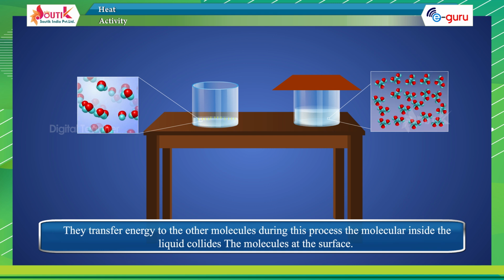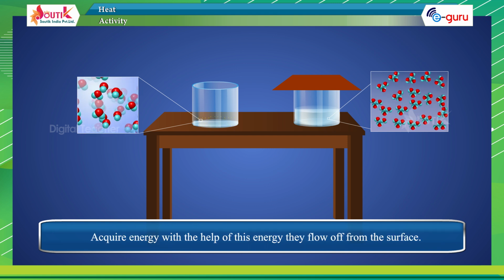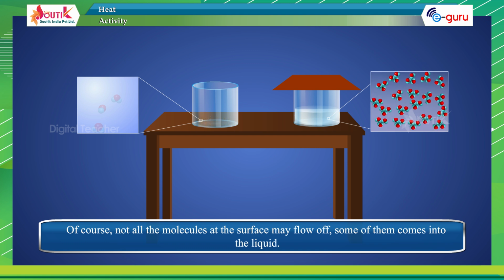They transfer energy to the other molecules. During this process, the molecules inside the liquid collide with the molecules at the surface, which acquire energy. With the help of this energy, they flow off from the surface. Of course, not all the molecules at the surface may flow off.